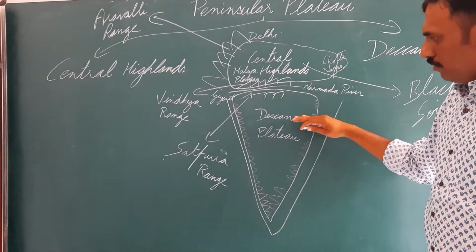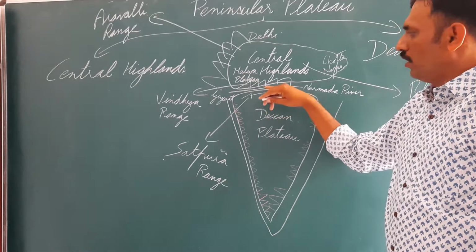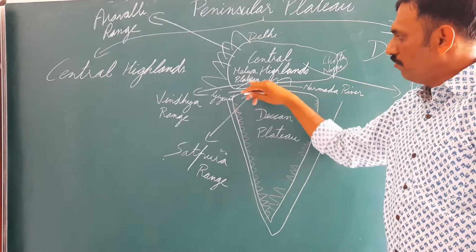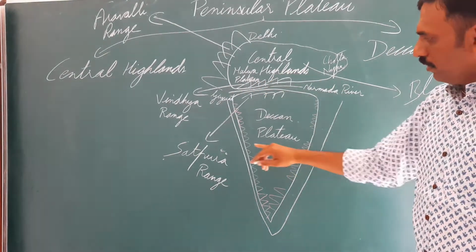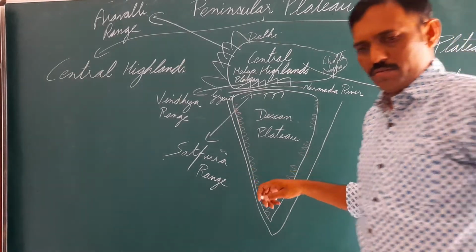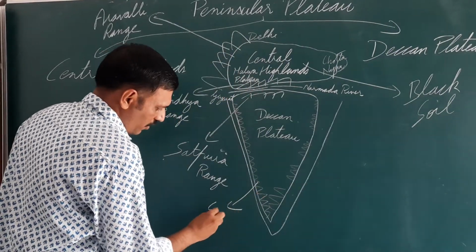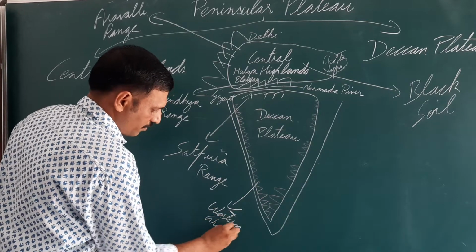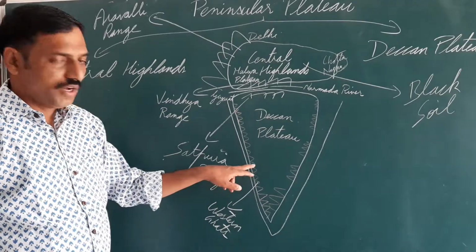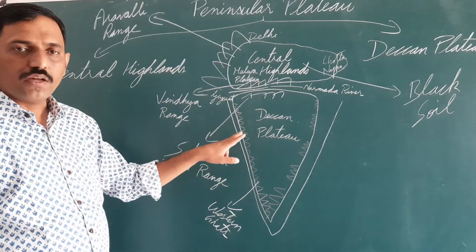Now coming to the Deccan Plateau. Deccan Plateau, the boundaries are asked. So Narmada River is in north, Vindhya Range, Narmada River separated from Central Highland. These mountains here, hills which I have drawn, these are Western Ghats. So Western Ghats mark the western boundary of Deccan Plateau.